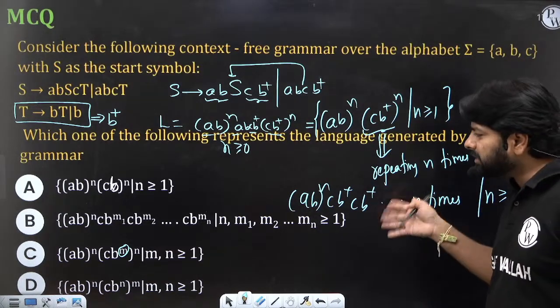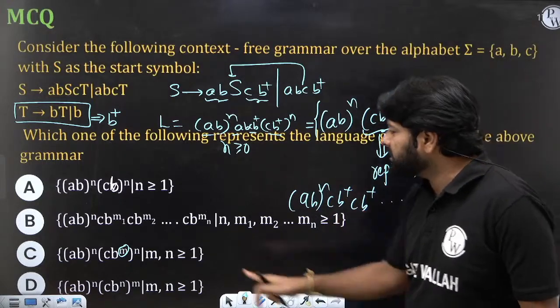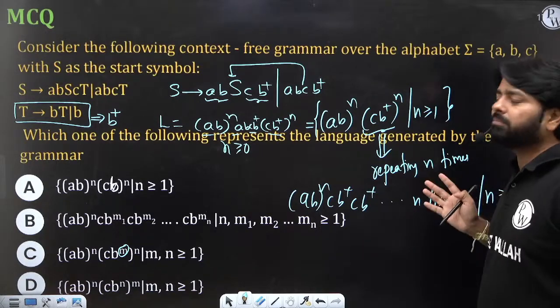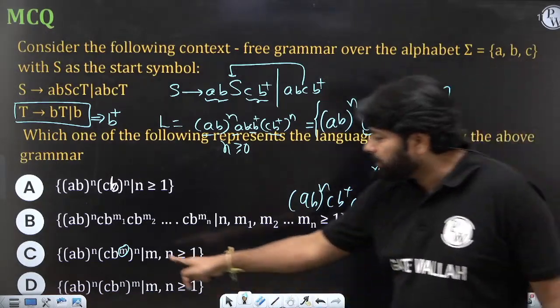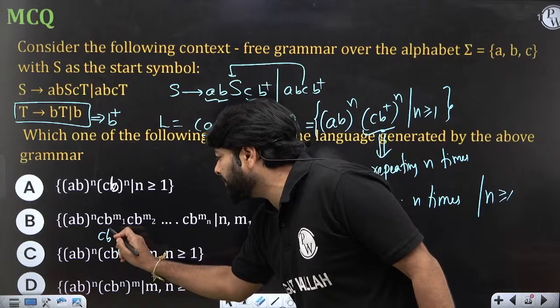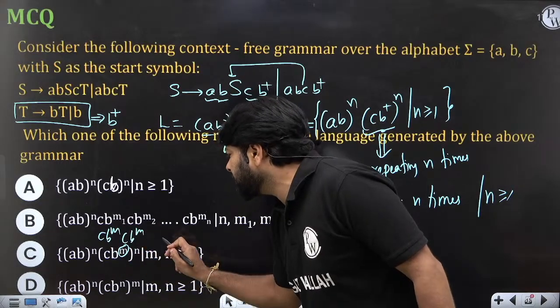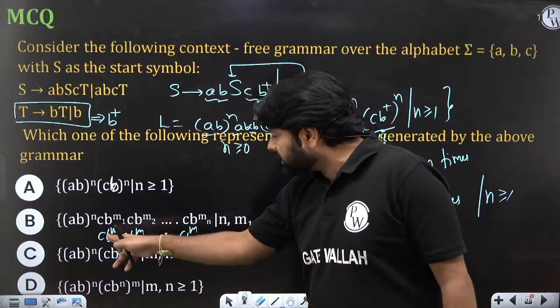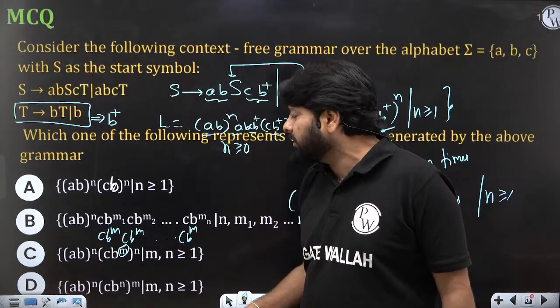The CB plus repeats n times; here it is m1, another plus is m2, because all these pluses may not have the same m. If you put the same m, you are writing CBM, CBM. It should not be the same m. It should be different values of m, but here you can't decide the same value of m.